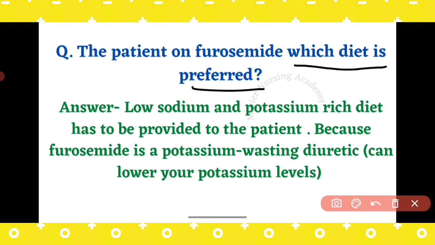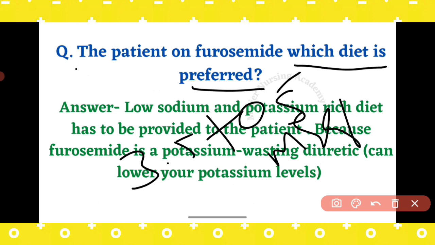As I mentioned already, all the electrolytes are lost. Even sodium and potassium are the main electrolytes that are going to get lost. So, sodium level is 135 to 145 milliequivalents per liter and potassium 3.5 to 4.5. Some books say 5 or 5.5 milliequivalents per liter. So, why I am saying this is, the sodium normal value is high, 135 to 145, whereas the potassium value is very less, that is 3.5 to 5 milliequivalents. Fine.